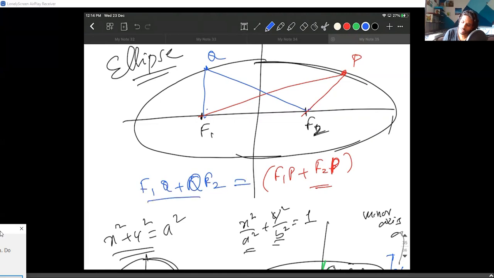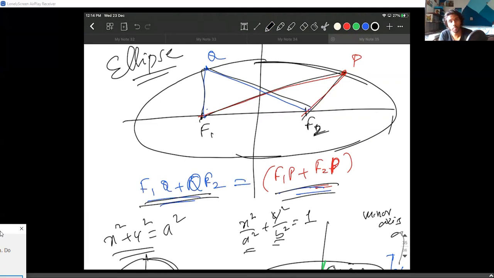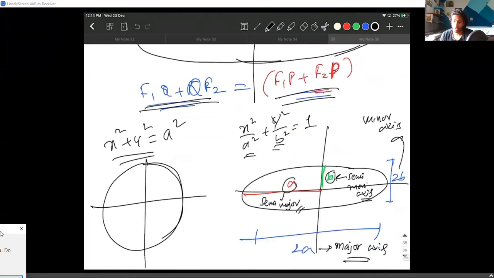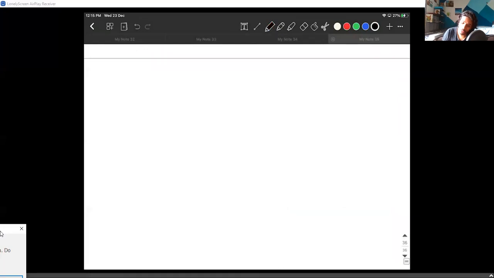I say these two values are equal. This length and this length are equal. That is the important idea about an ellipse. So the best way to draw an ellipse, do you know?